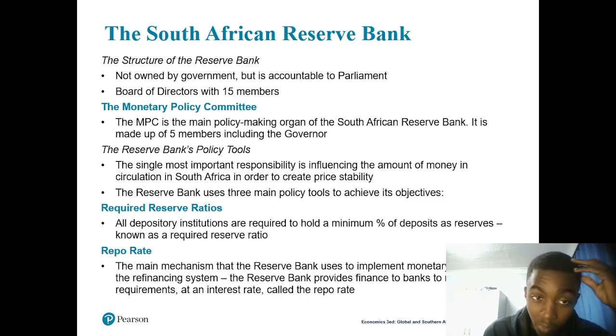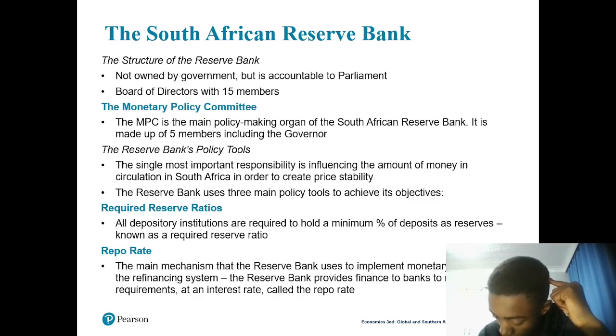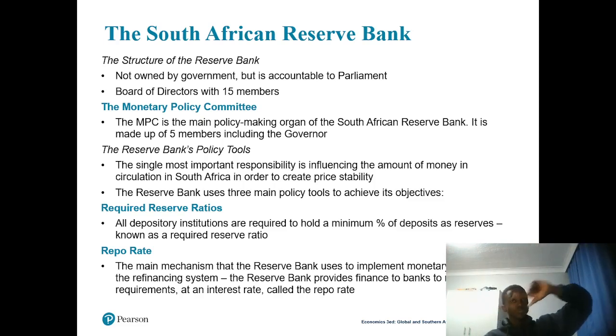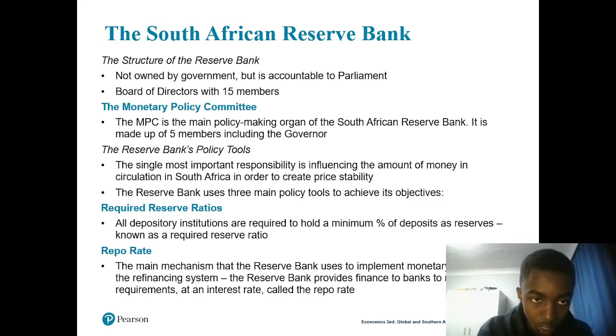It is made up of 5 members, including the governor: the governor, the three deputy governors, and one senior official of the Reserve Bank. So that's the MPC of the Reserve Bank.